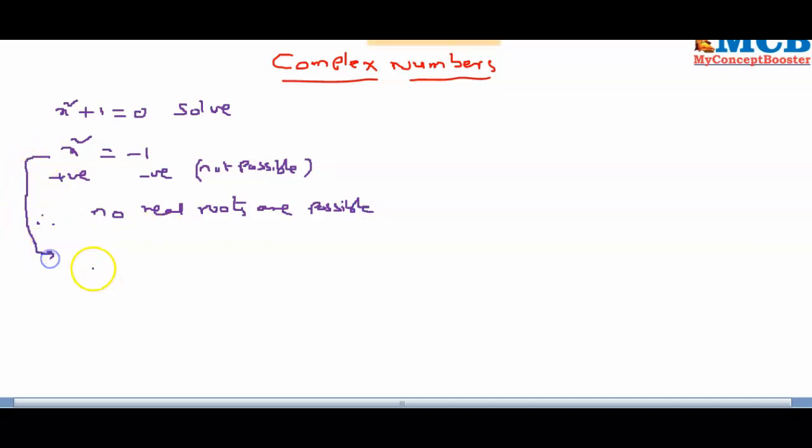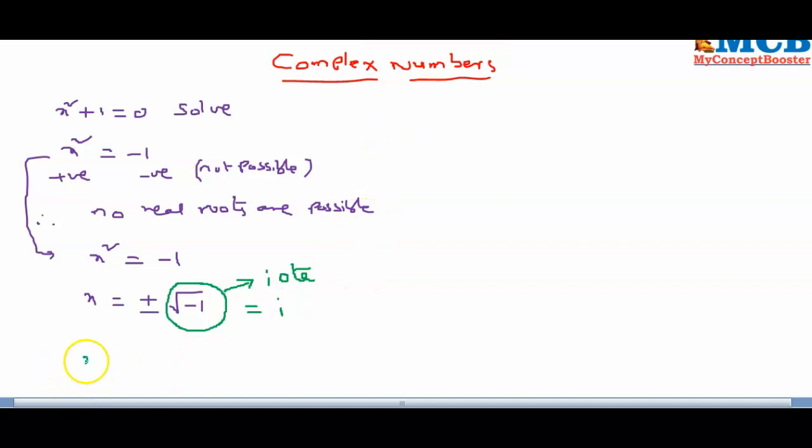After that, a mathematician by name Euler has tried it like this. X square equal to minus 1. Then the value of x is equal to plus or minus root over minus 1. For the square root of minus 1, he has kept a new name. This is treated as iota, symbolized as i.